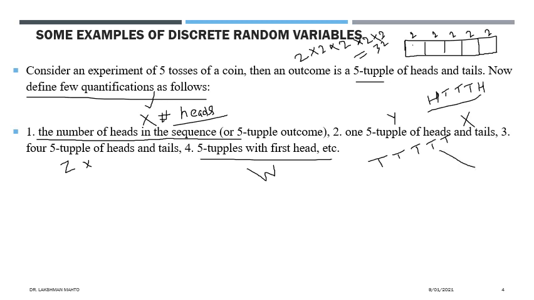No. So that's why it will map to first head, means there is no first head. What is no? It means zero. Here you observe zero first head. So that's why it will map to zero. So if you are having an outcome which is not having first aid, that will map to zero, and those outcomes